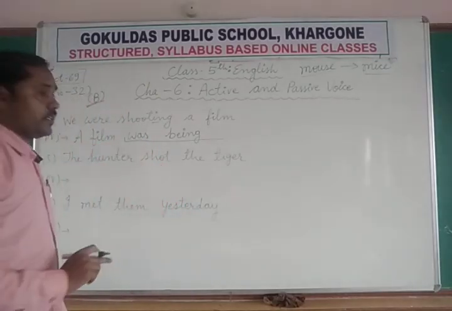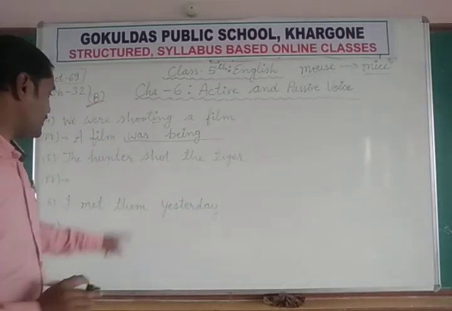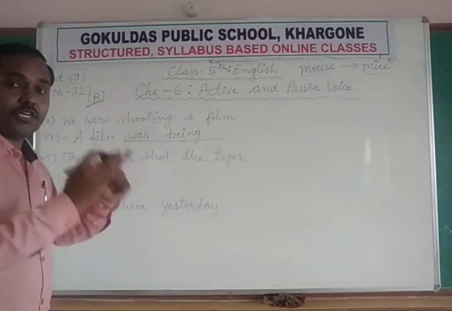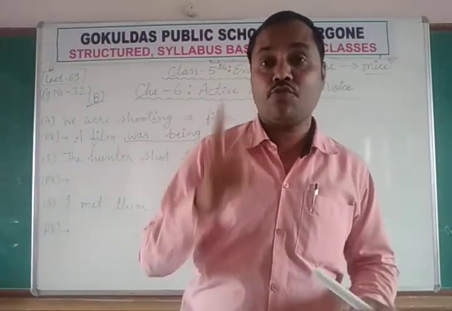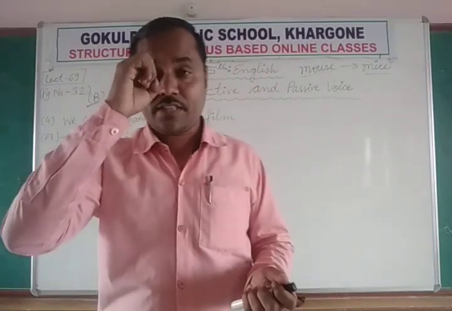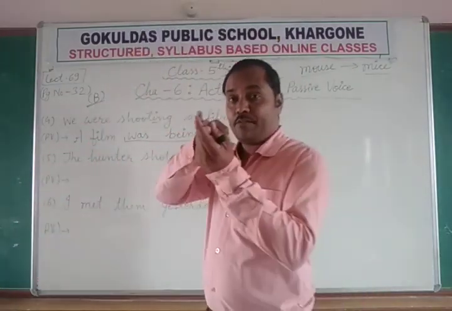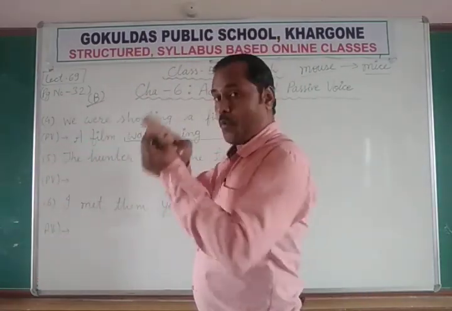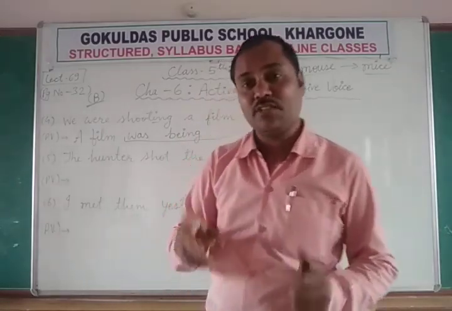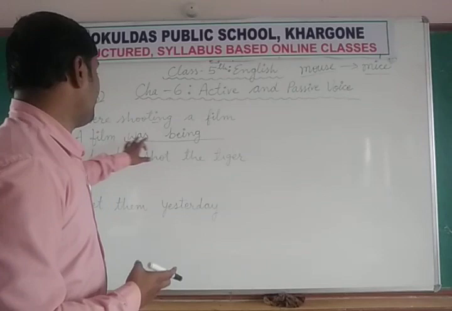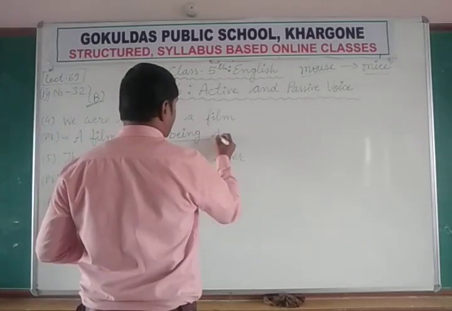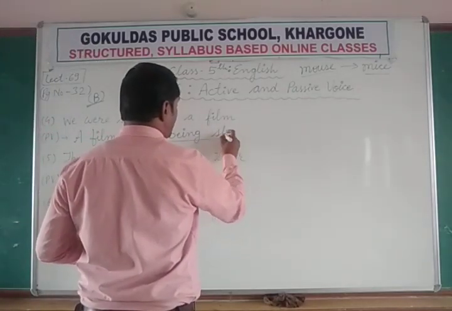Now shoot, shot, shot, this is the second form. Shoot is a verb which has two meanings. One is shooting with camera and one is shooting with gun. So there are two meanings. Here we are using this meaning. A film was being shot. Third form of the verb is shot.